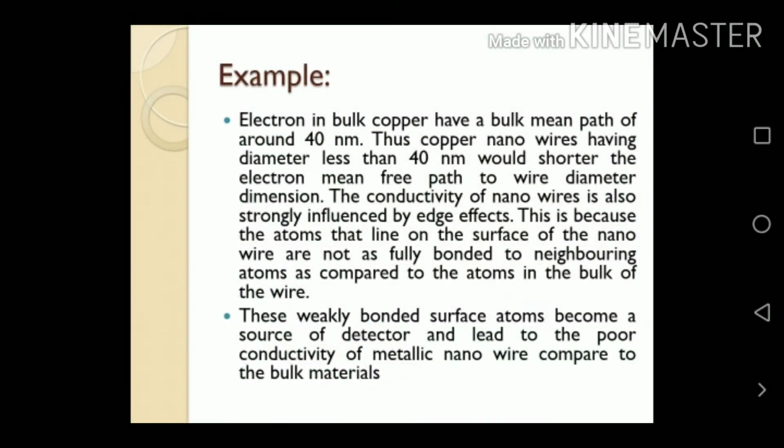Next we discuss an example for nanowire. For example, electrons in bulk copper have a bulk mean free path of around 40 nanometers. Thus, a copper nanowire having a diameter less than 40 nanometers would shorten the electron mean free path to the wire diameter dimension. The conductivity of nanowire is also strongly influenced by the edge effect. This is because the atoms that lie on the surface of the nanowire are not fully bonded to the neighboring atoms as compared to the atoms in the bulk of the wire. So these weakly bonded surface atoms become a source of defects and lead to poor conductivity of metallic nanowire compared to bulk materials.